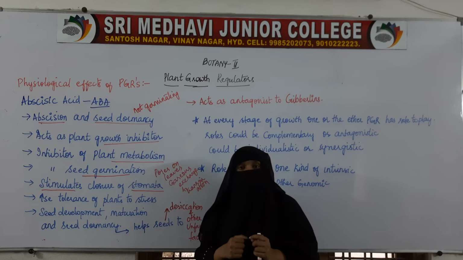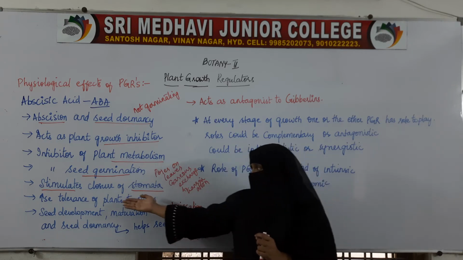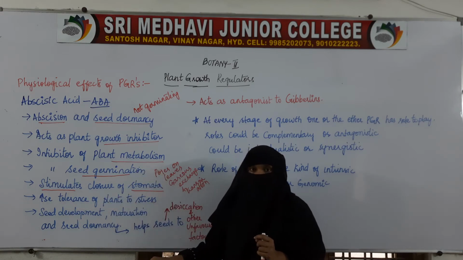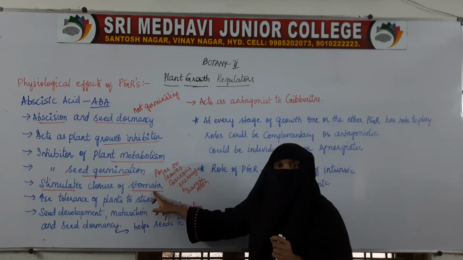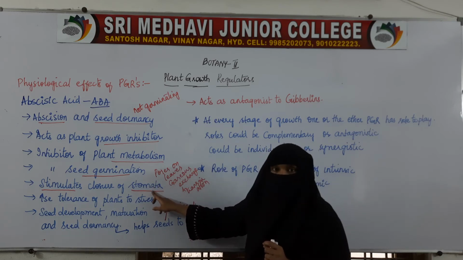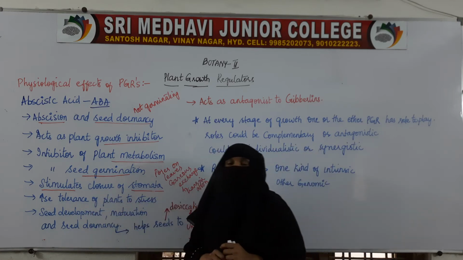So in order to tolerate the drought, the stomata need to be closed. With the help of this closing of stomata, the plant is able to tolerate that stress of the drought.